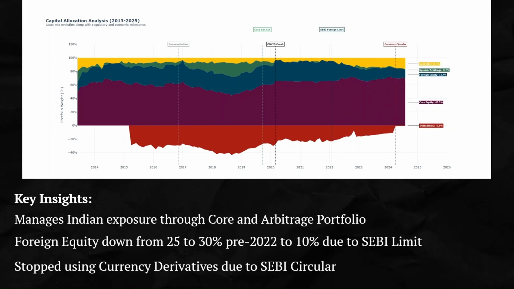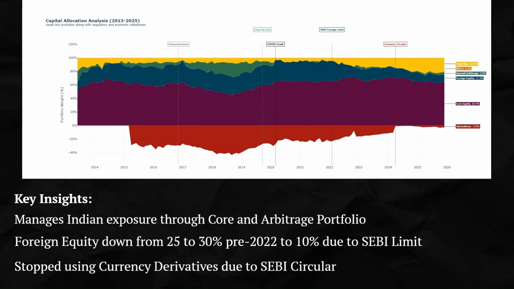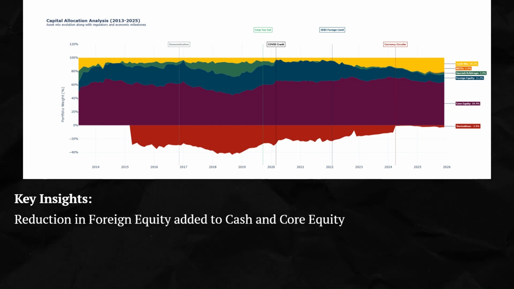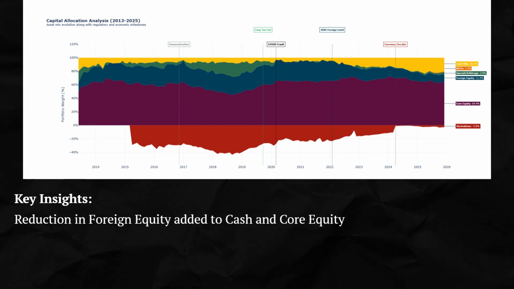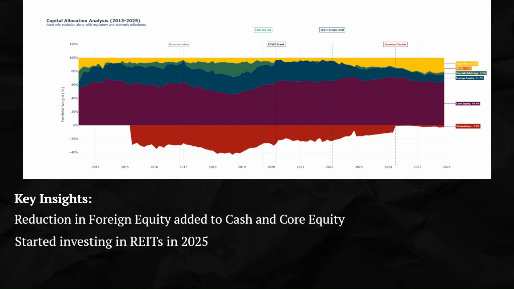The fund was also using currency derivatives from 2015 to 2024 to hedge their foreign equity portfolio, but that changed after SEBI's circular on matching the currency derivative value against the fund's foreign equity portfolio, and the fund has avoided doing that. If you see, the reduction in the foreign equity has gone to cash and core equity. Now the fund has even started investing in REITs in 2025.